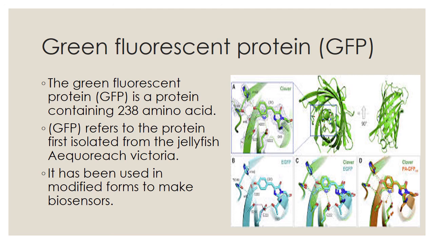Some amino acids are not synthesized by our body, and those are essential. GFP refers to the protein first isolated from the jellyfish, Aequorea victoria.